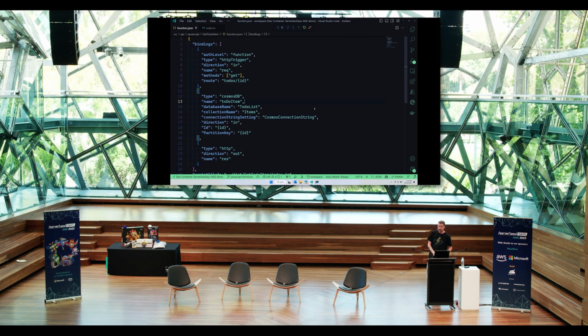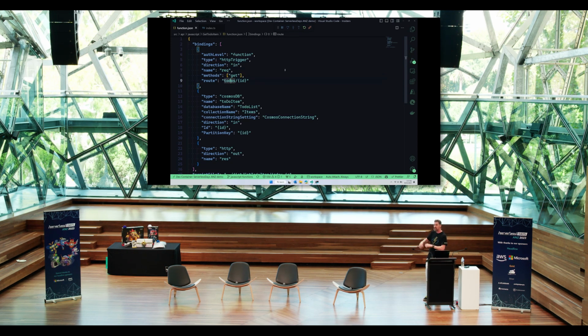What we've got here, first up, is we've defined a binding. The first of the bindings there is the HTTP trigger binding. So this is the one that's going to be starting this serverless function. It's the event that we're listening for, and we can note that by the fact that it's called HTTP trigger. The direction is input, so it's an input binding as opposed to an output binding, which is our HTTP one at the bottom. So we're sending an HTTP response. We're defining the local variable that it's going to be known as, req or REQ. It's listening on HTTP GET, and it's the route that is there.